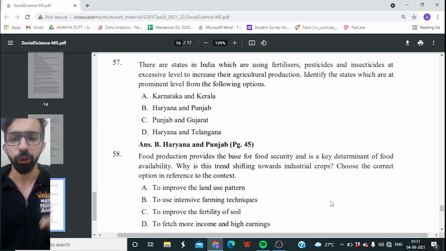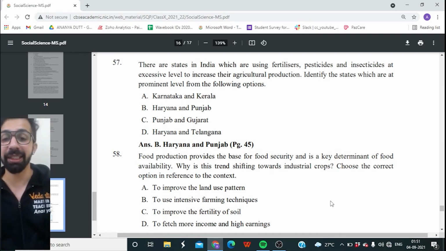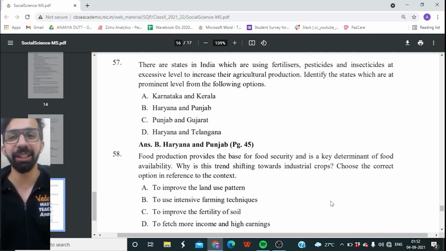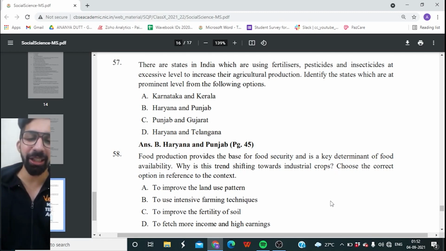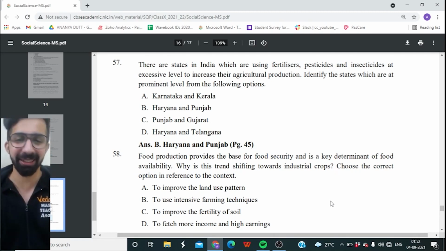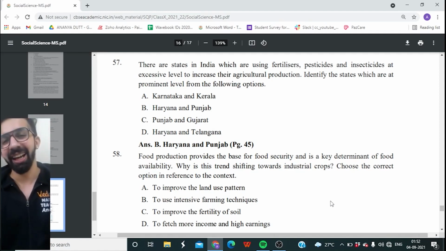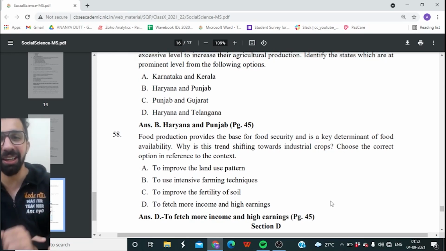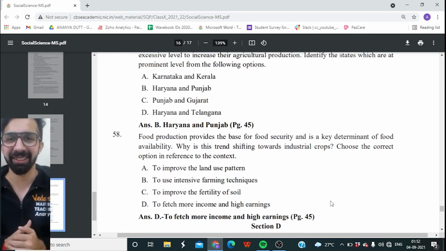Option A, to improve the land use pattern. Option B, to use intensive farming techniques. Option C, to improve the fertility of soil. Or is it option D, to fetch more income and high earnings? And the right option is option D, to fetch more income and high earnings.